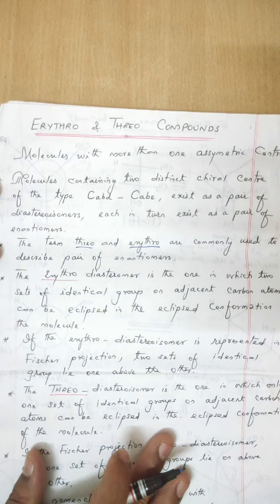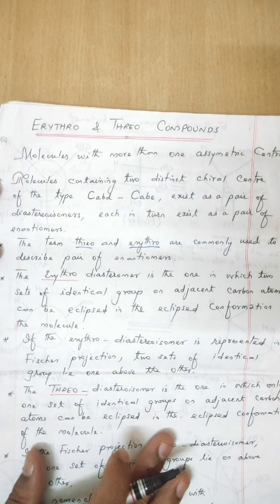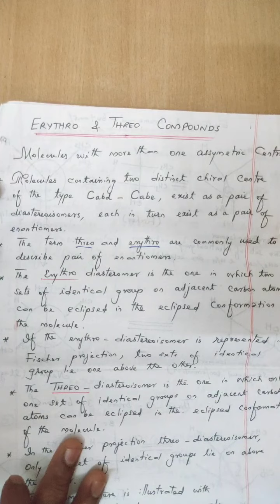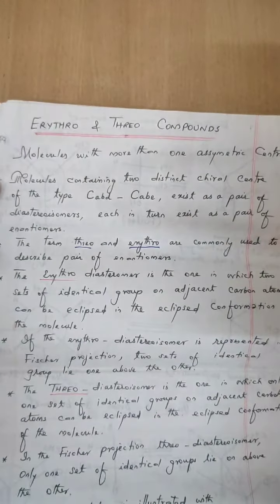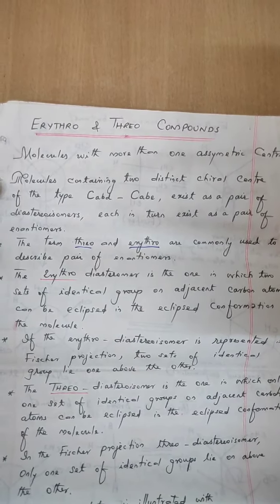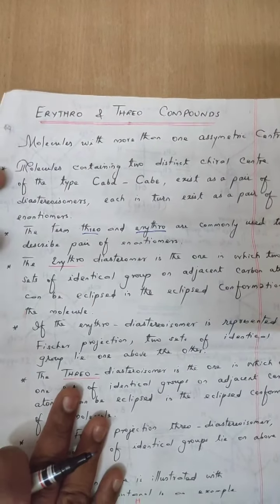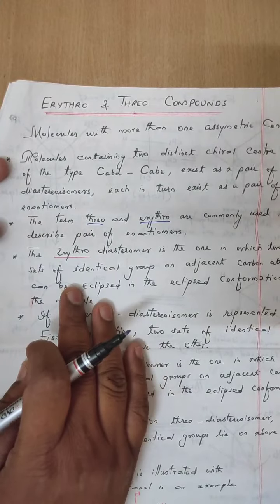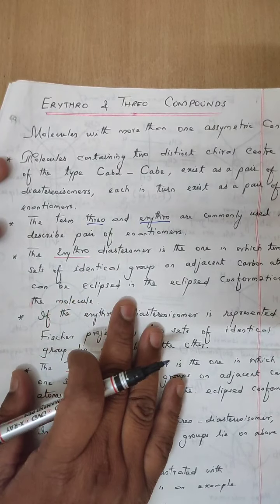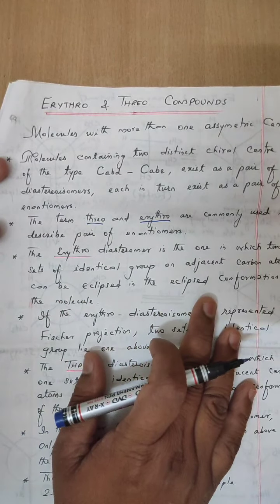The erythro diastereomer is the one in which two sets of identical groups on adjacent carbon atoms can be eclipsed in the eclipsed conformation of the molecule.